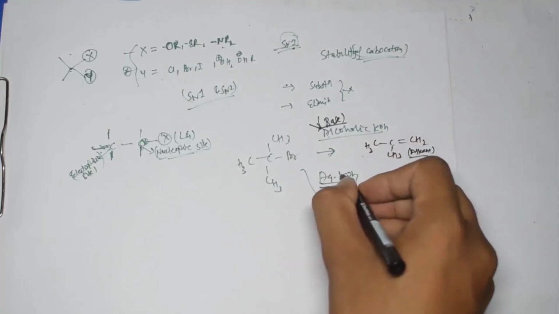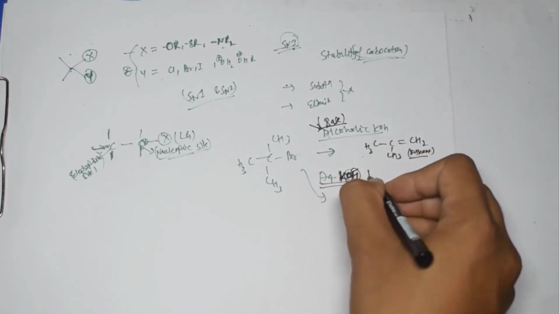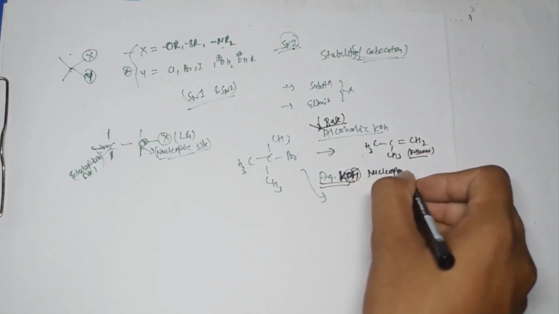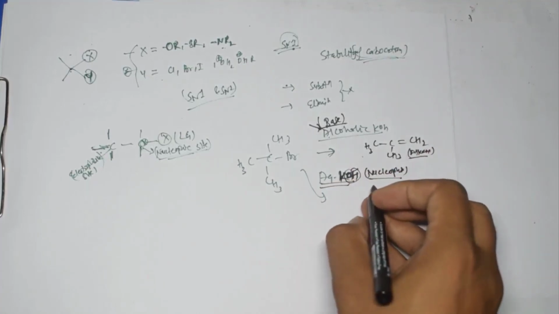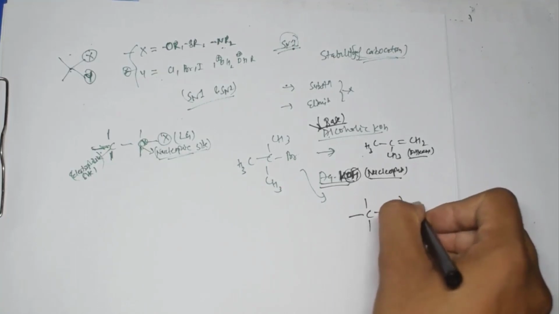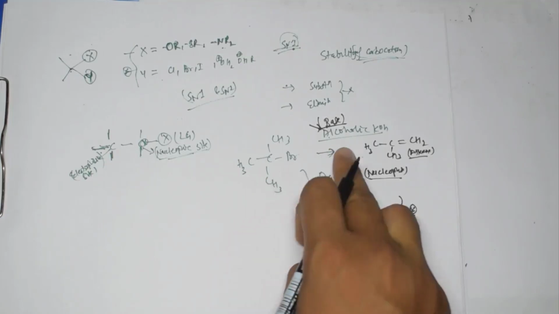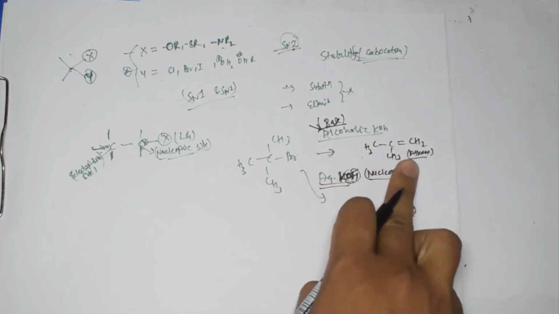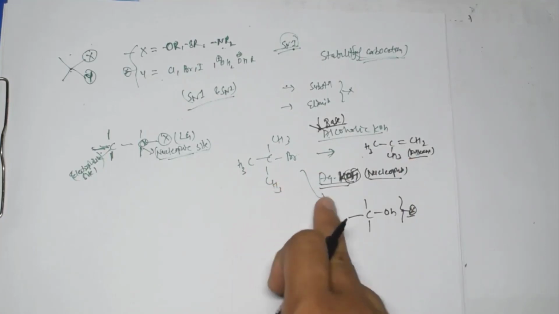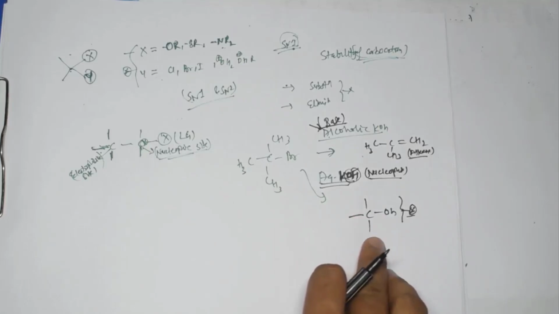But if you are using the aqueous KOH, in this case the OH which is over here is behaving as a nucleophile. So once this is behaving as a nucleophile, in this case the product will be this one. So it all depends on the basicity and what kind of substrate you are choosing. So if you have something like this in the same substrate, if I am using the alcoholic condition, in that case I am getting alkene. But in the same reaction, if I am using the aqueous condition, I am getting alcohol, right?